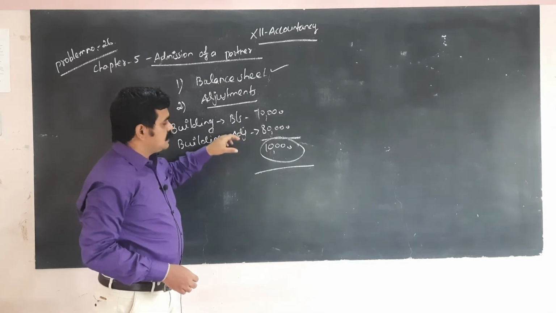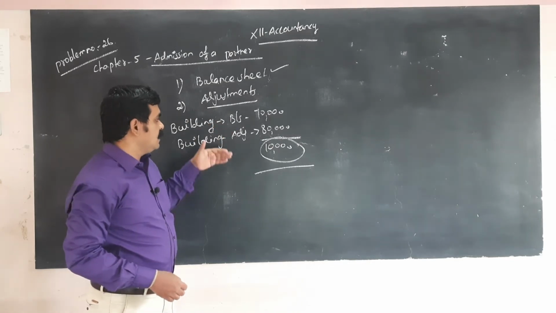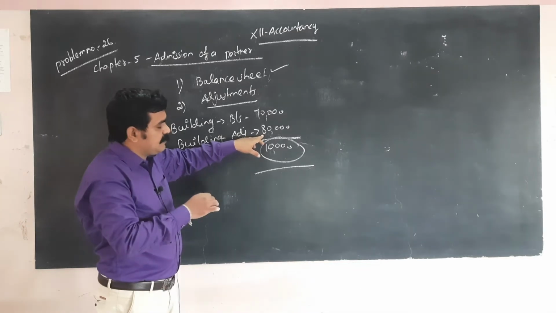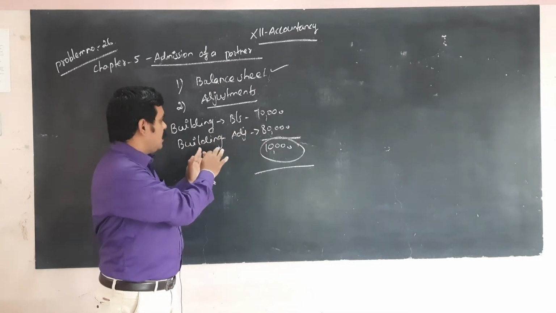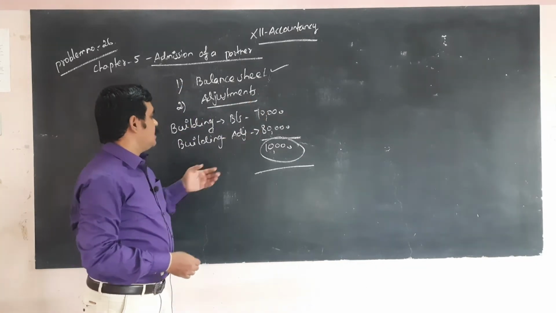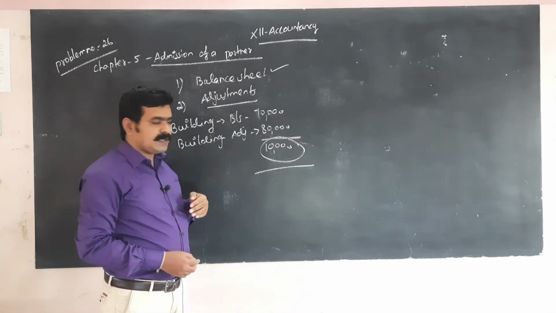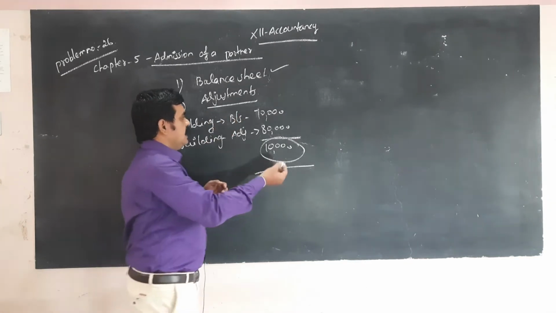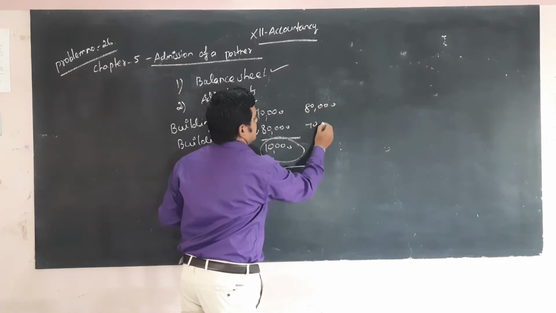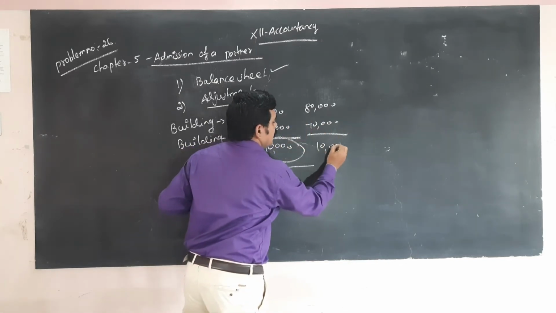Okay, so when we are going to calculate all the 5 marks problems, some of the information is given in the problem. These are the information given in your transaction. So adjustment 80,000, balance sheet 70,000. Okay, 10,000 will increase. In other cases, here 80,000, here 70,000, so 10,000 will decrease.